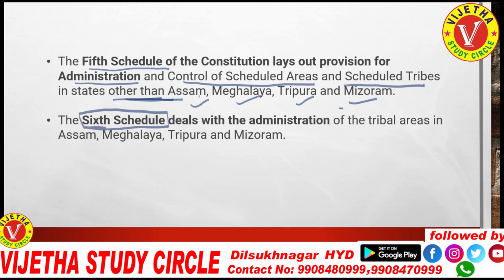That means the 6th Schedule is completely dedicated to the administration of tribal areas in Assam, Meghalaya, Tripura and Mizoram, which is a very important question for competitive exams. Many question papers touch this question frequently.